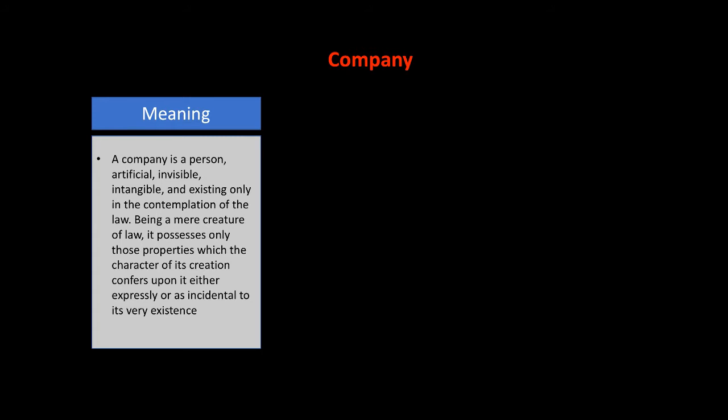So it means a person who wants to create a company needs to take permission from the law. Okay, so without the role of a law, a company cannot be created. Being a mere creature of law, so it is saying that being a mere creature of law, it is created by the law, so it is creature. It possesses only those properties which the character of its creation confers upon it either expressly or as incidental to its very existence.